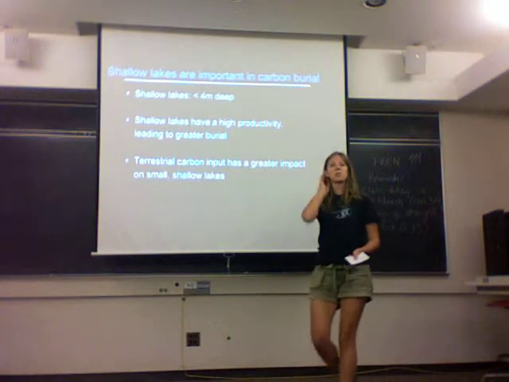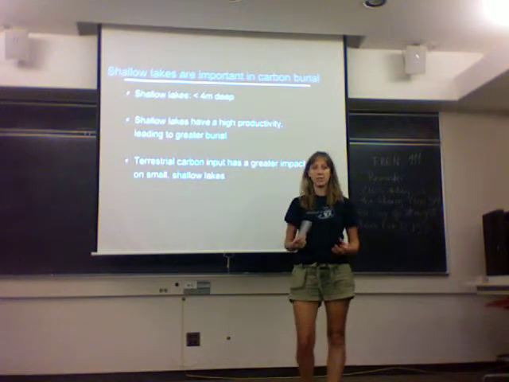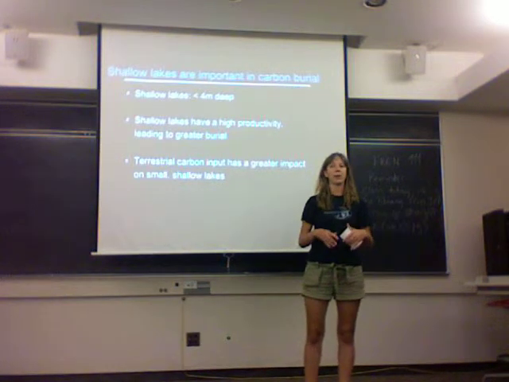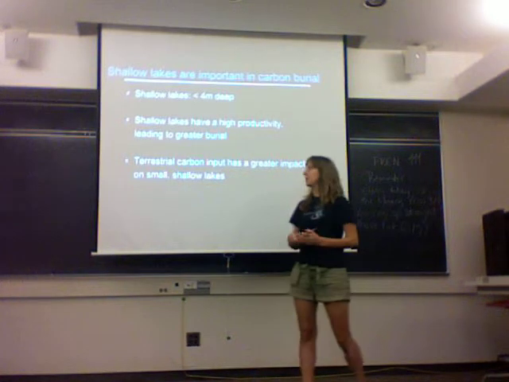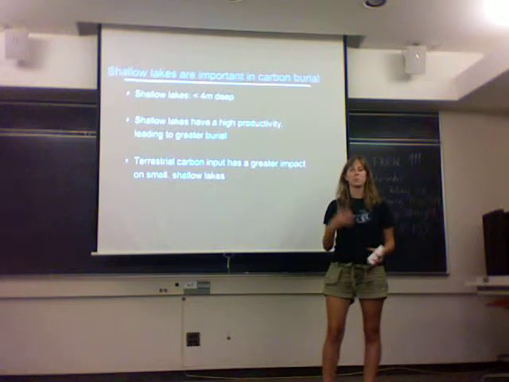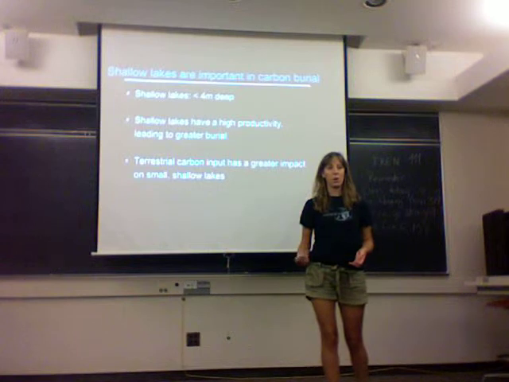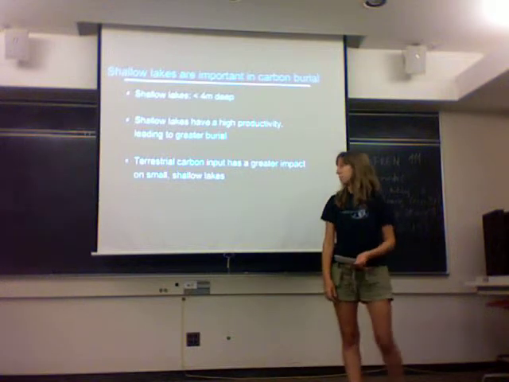So shallow lakes are no more than 4 meters deep, and given the shallow depth, light is able to reach through the entire water column and support a very large community of primary producers. Now, since these lakes are able to support so many primary producers, when they die, if they're not fully decomposed, then there's more carbon available for carbon accumulation or carbon burial in the sediment.